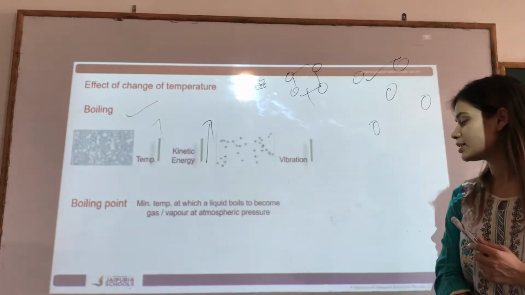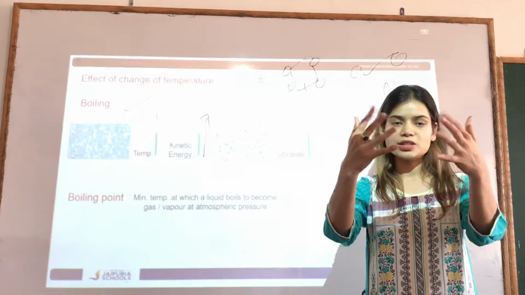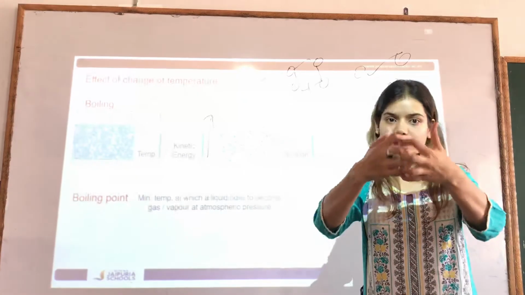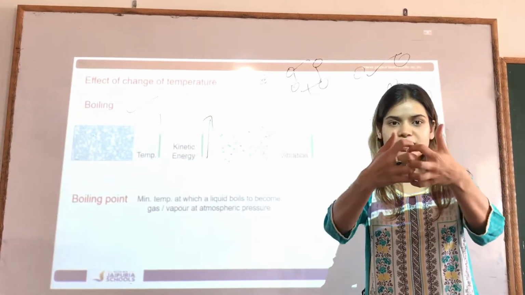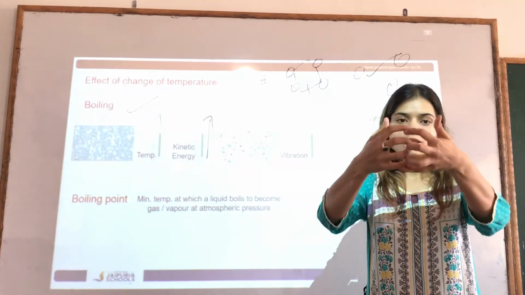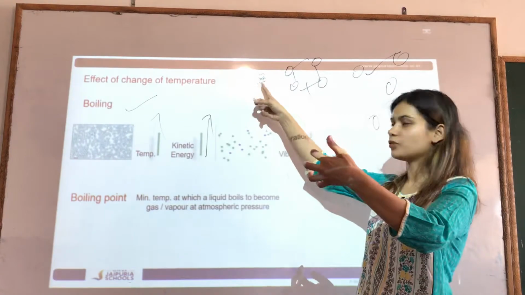Let us try to understand this. Suppose my hand is a liquid and these fingers are the particles. They are bonded like this, and they have some space in between them. Solids are bonded like this, and liquids have some space in between them. They are somewhat loosely packed when we compare them with the solid.